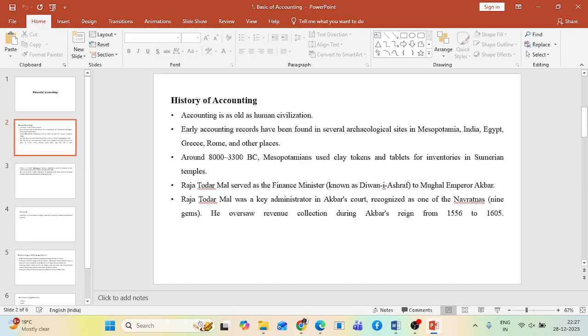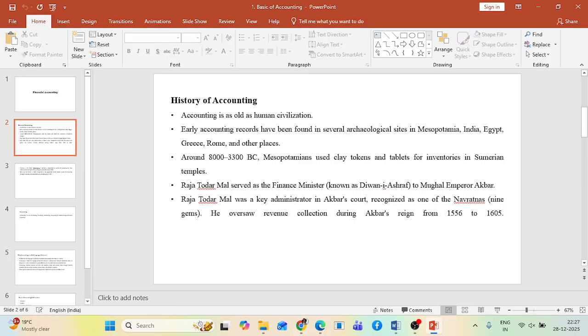Similarly, Kautilya, in his famous book Arthashastra, described why we need to have a proper procedure of accounting, auditing, and control for the state around the 4th century BCE. So, the concept of accounting is quite old, and whatever we are seeing is just a refined version of it, right?